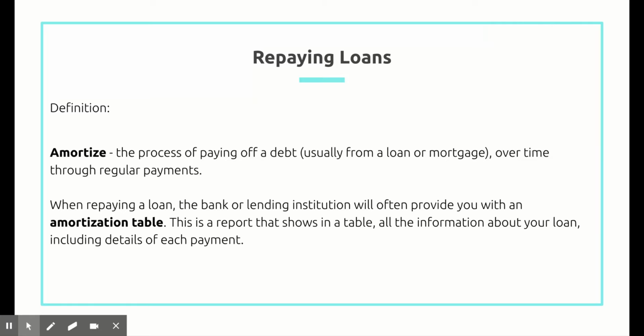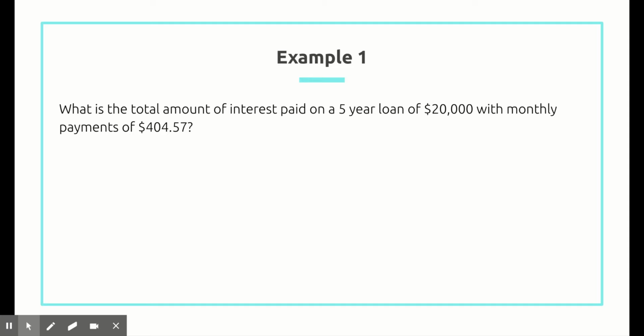So, repaying loans. To amortize is the process of paying off a debt, usually from a loan or mortgage, over time through regular payments. When repaying a loan, the bank or lending institution will often provide you with an amortization table. This is a report that shows in a table all the information about your loan, including details of each payment. So let's look at some examples.